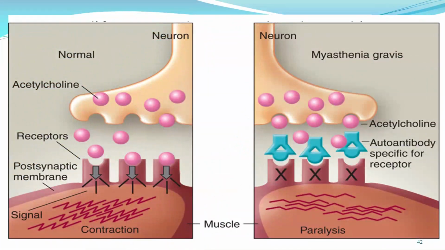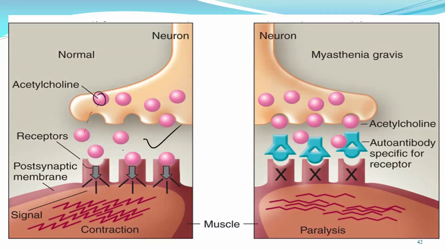Again, this is autoimmune disease. This is myasthenia gravis, which involves our muscle cells. The patient who has this disease has really weak, paralyzed muscles. What happens? This is the normal condition. You still remember our motor neuron produces acetylcholine. Acetylcholine is released into the synaptic cleft and bound by this receptor.